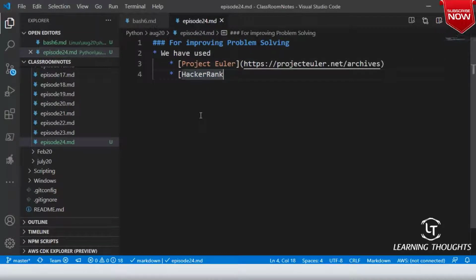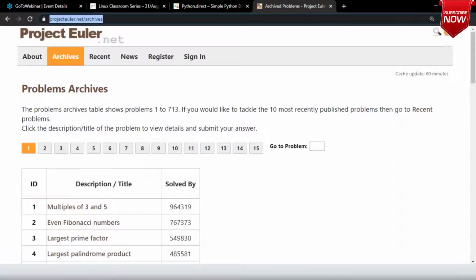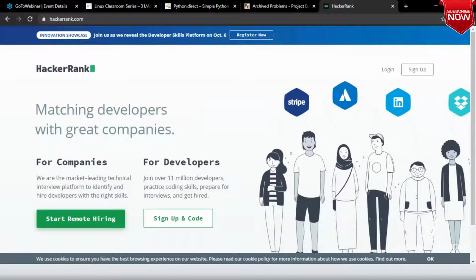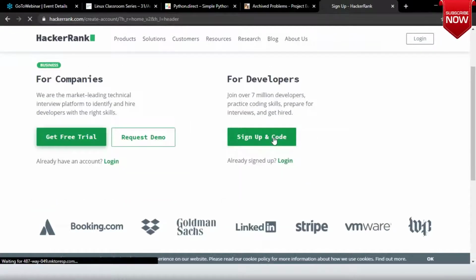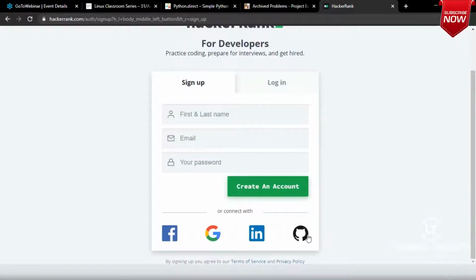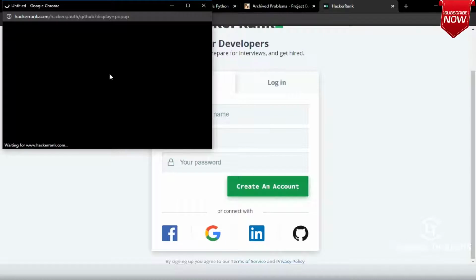And when it comes to HackerRank, it is something which can help you in building and solving your skills. The other thing which I want you to do is go and create an account in HackerRank. Over here, you can sign up using any of your existing credentials. So let me log in with my GitHub account.